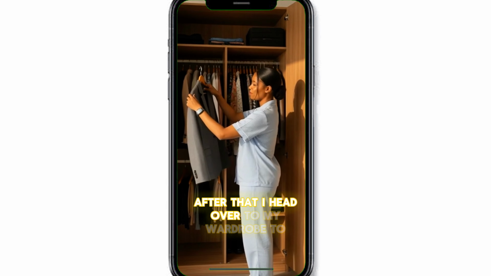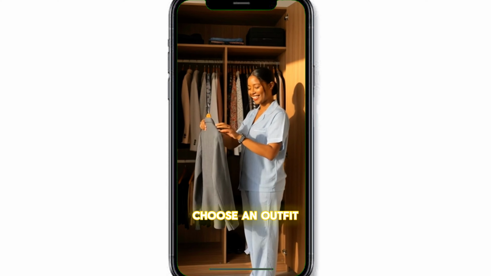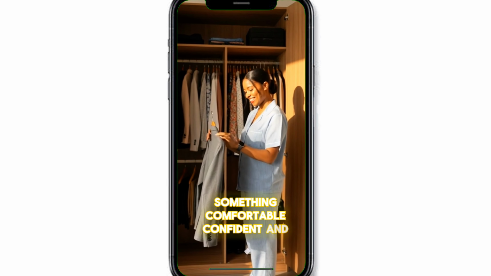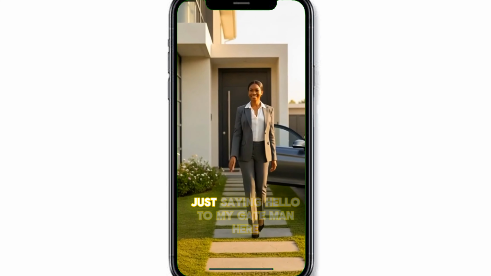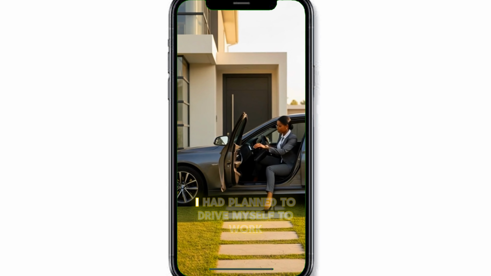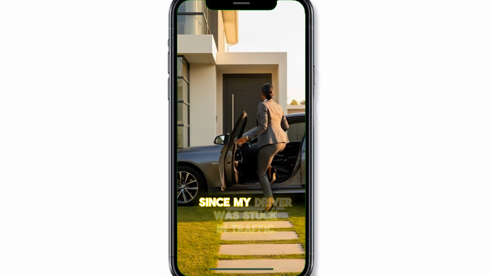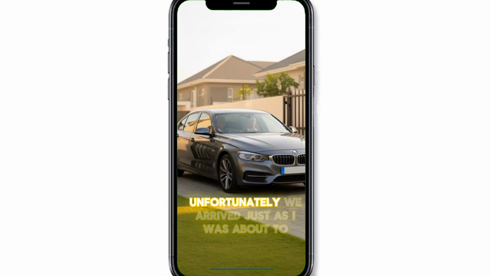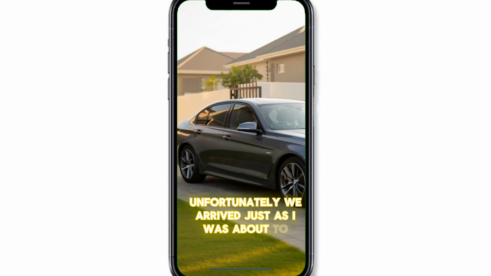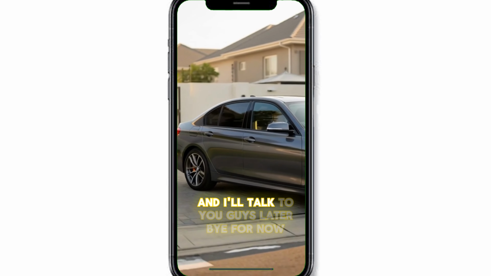After that, I head over to my wardrobe to choose an outfit, something comfortable, confident, and ready for the day ahead. Just saying hello to my gate man. Yeah, I had planned to drive myself to work since my driver was stuck in traffic. Fortunately, he arrived just as I was about to go. Then he drove me. And I'll talk to you guys later.